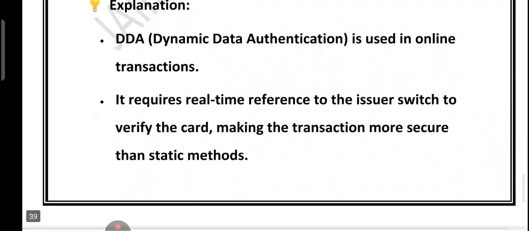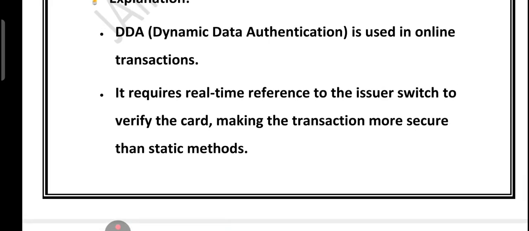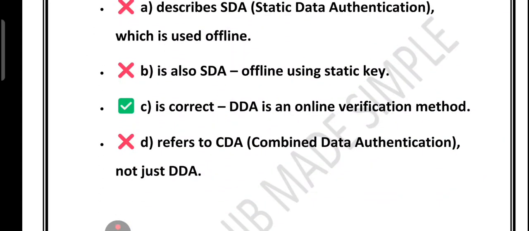We have talked about three types of authentication. One is called SDA, Static Data Authentication, which is offline, static data, easier to clone. Then we talk about DDA, which is online, real-time data verification with the issuer switch, dynamic and much more secure. And lastly, we talk about CDA. CDA is Combined Data Authentication, which is a combination of both SDA and DDA.